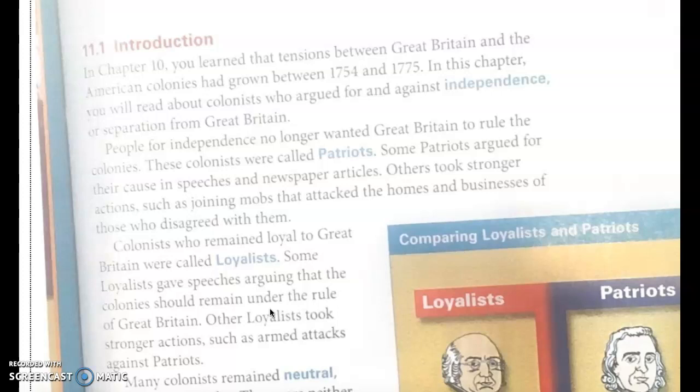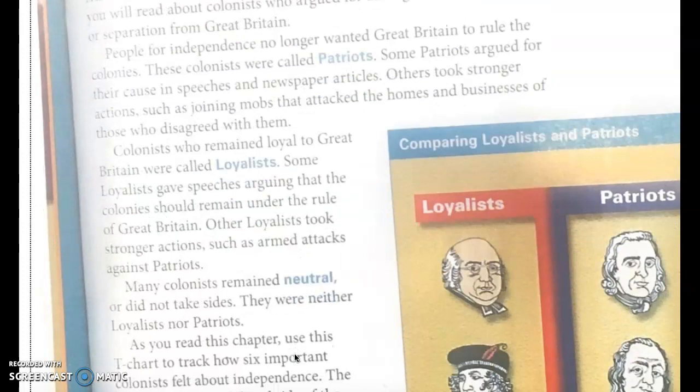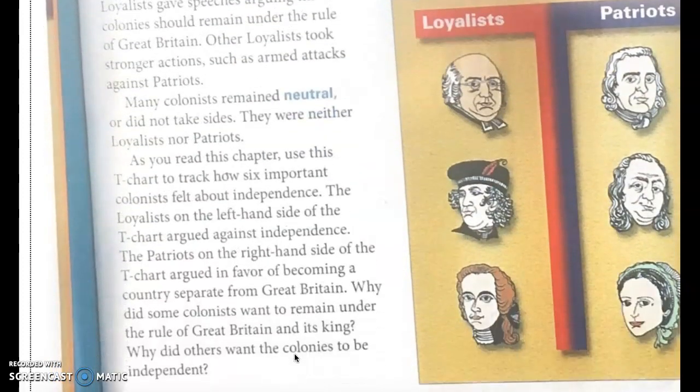Colonists who remained loyal to Great Britain were called loyalists. Some loyalists gave speeches arguing that the colonies should remain under rule of Great Britain. Other loyalists took stronger actions, such as armed attacks against the patriots. Many colonists remained neutral or did not take sides. They were neither loyalists nor patriots.